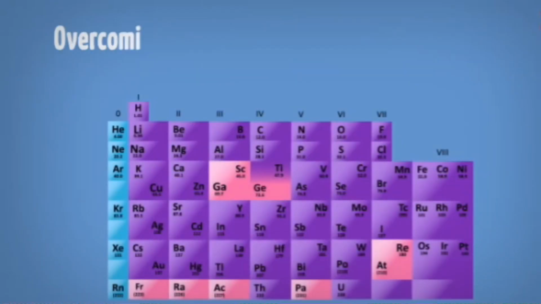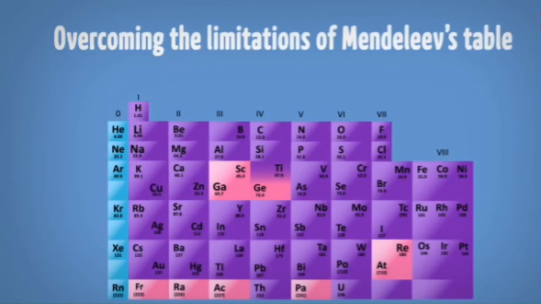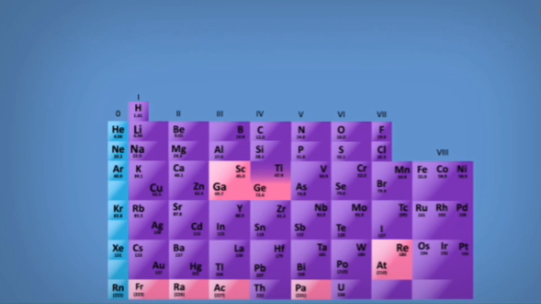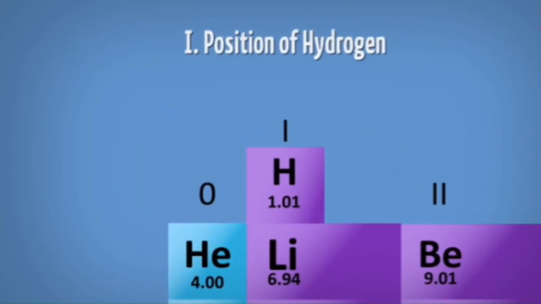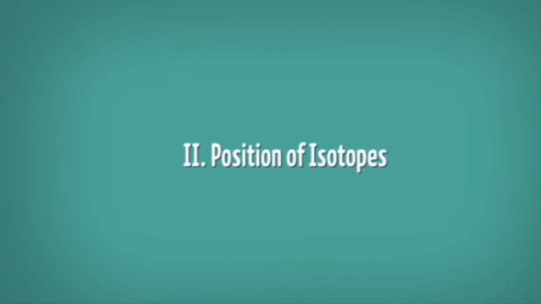Now 1, 2, 4, there are 4 elements. So the third element, with its number, came into a proper order, overcoming the limitations of Mendeleev's table, children. The first limitation of Mendeleev's table is the arrangement of hydrogen, the position of hydrogen. Why is hydrogen placed there itself? Because it has atomic number 1. That's why it is placed in the first place, right? And Mendeleev gave his periodic table with 7 rows and the same number of columns, and the same thing has been taken.